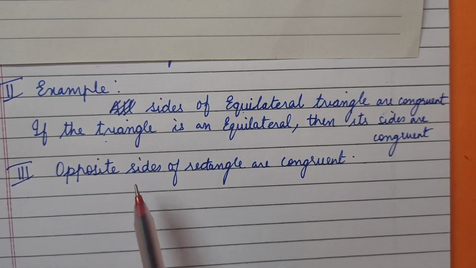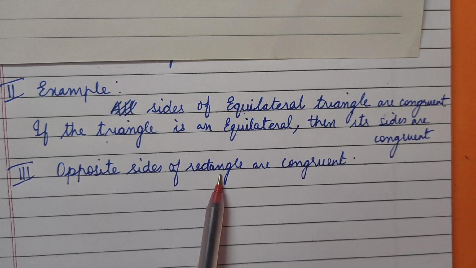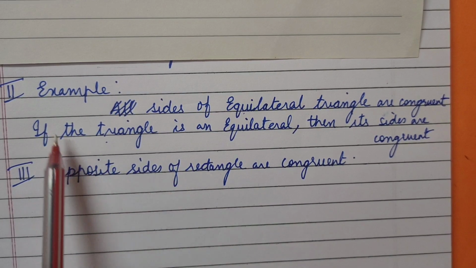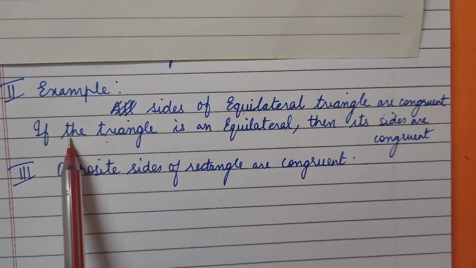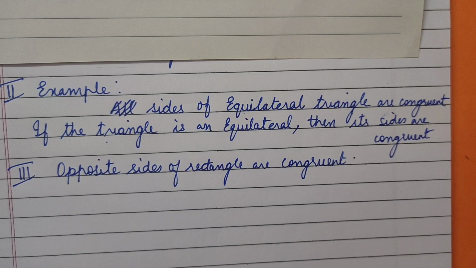Third example: opposite sides of a rectangle are congruent. So we are talking about a rectangle, is it or not, dear? Yes. Here we said if the triangle is an equilateral, but the rectangle is a quadrilateral. These all are about a quadrilateral.